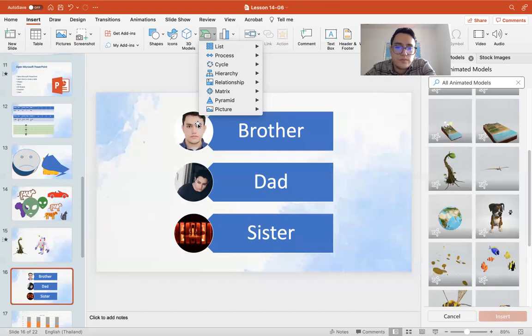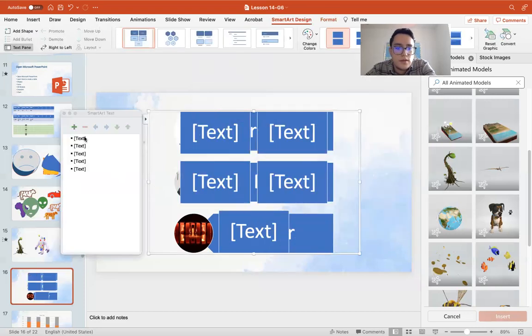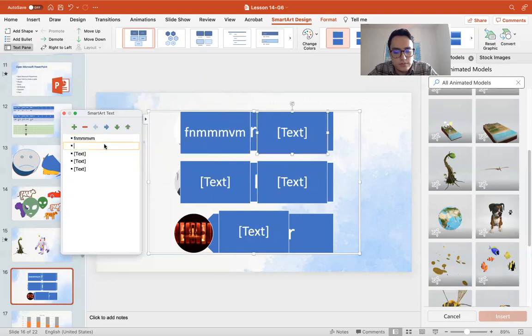Now, let's try just one of them. So when you click on it, you will get this, and this table next to it, this pop-up window. So you just click on the window and you can start typing anything you like.